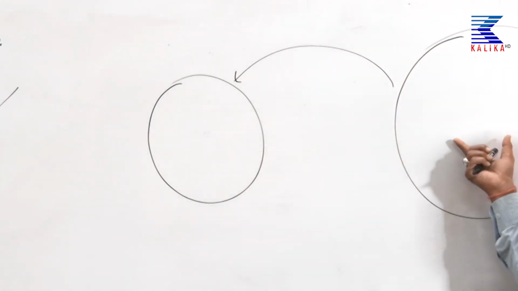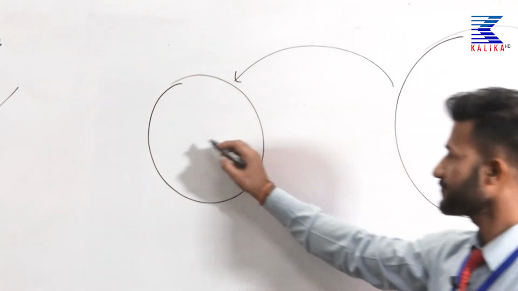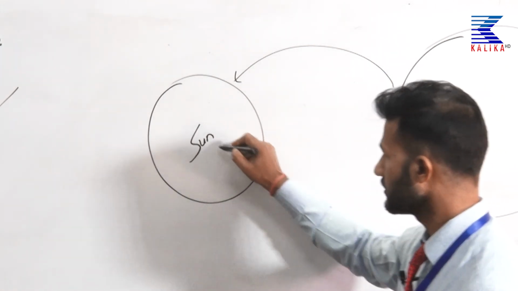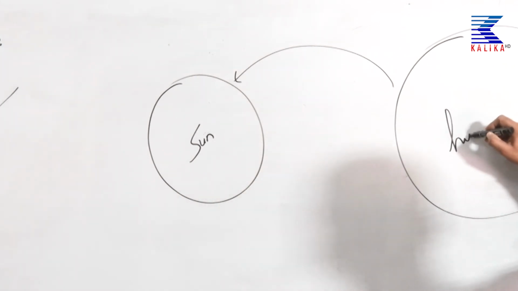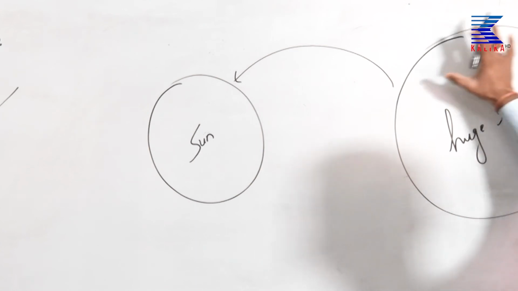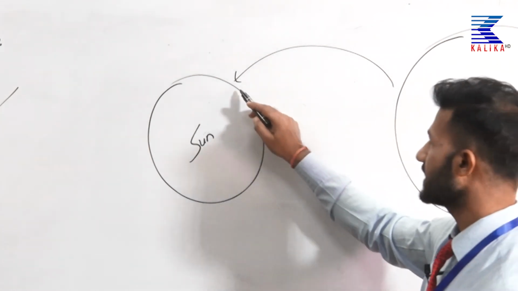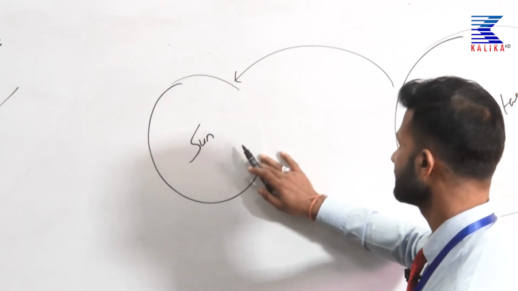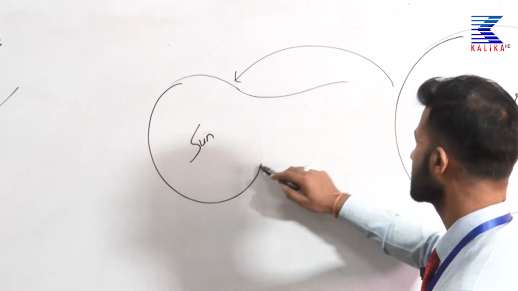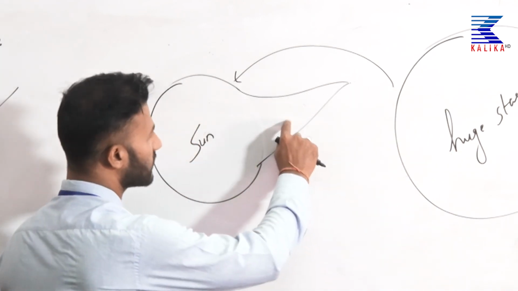Due to the gravitational pull of this star upon the Sun, this is the Sun, this is the huge star. Due to the gravitational pull of this huge star, some masses of the Sun are ejected out like this. This is called tides.